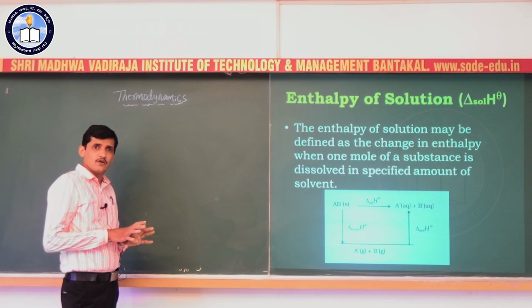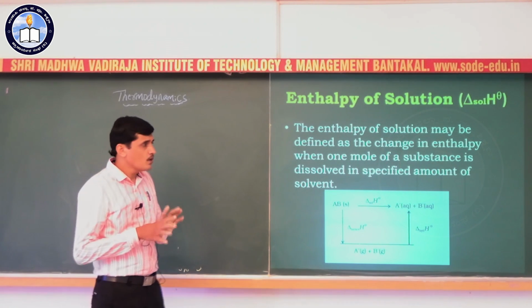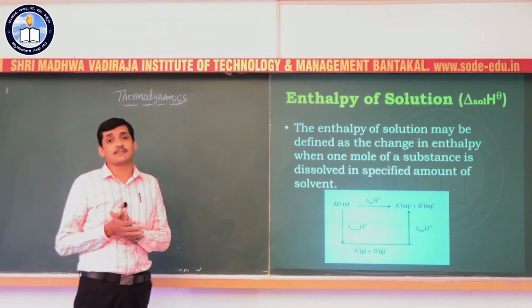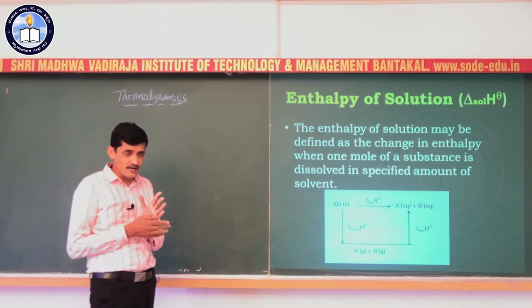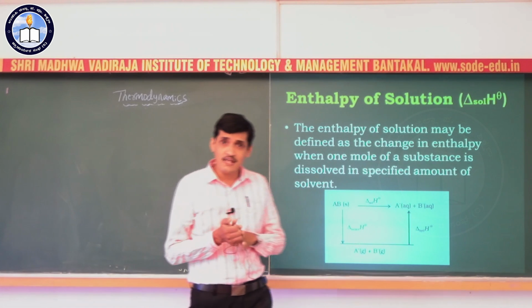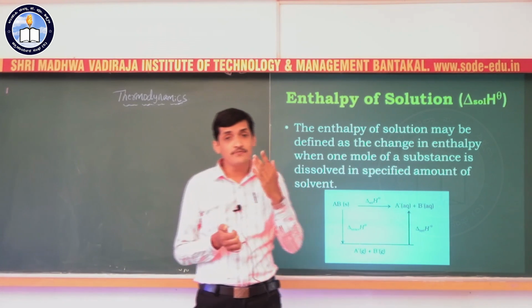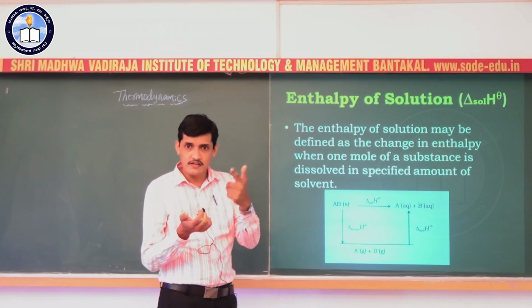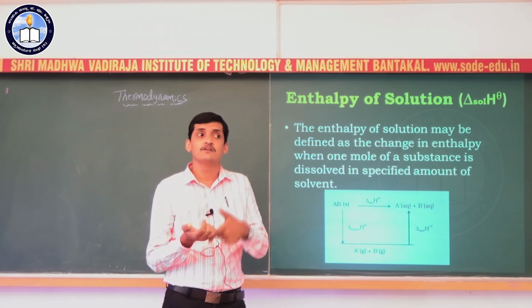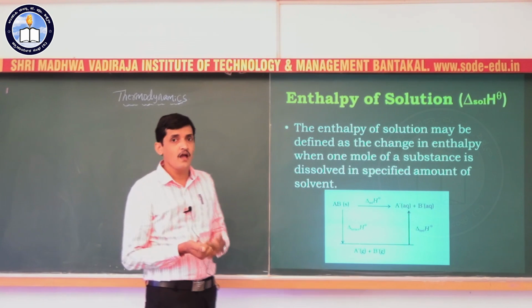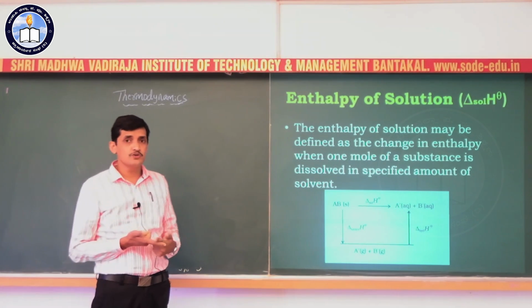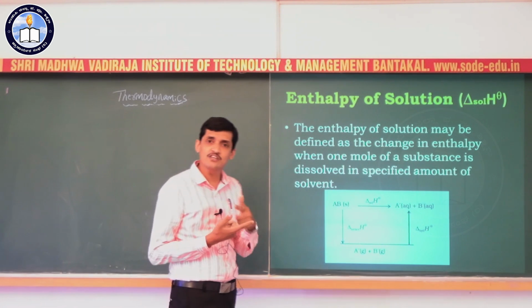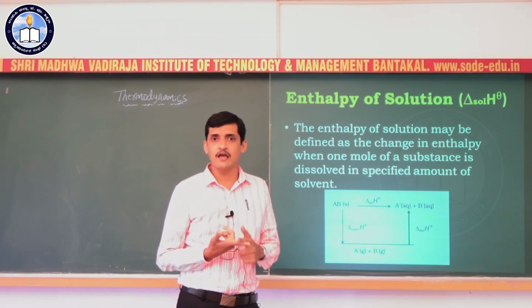In this session we studied about the different types of enthalpies. That is, we studied bond enthalpy, enthalpy of atomization, bond dissociation enthalpy and the mean bond enthalpy, and also lattice enthalpy, and calculation of lattice enthalpy using the Born-Haber cycle.